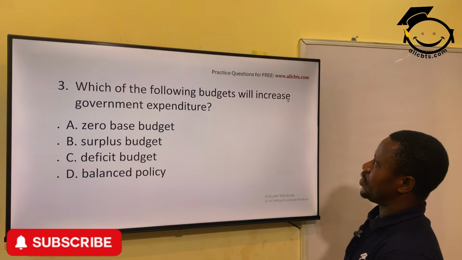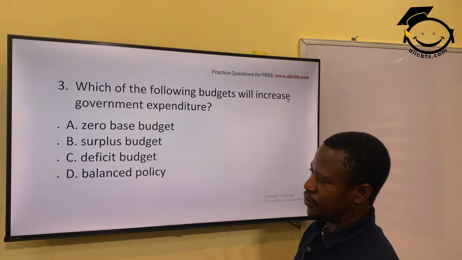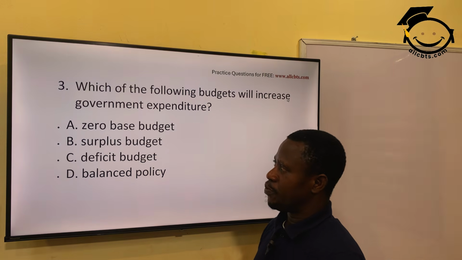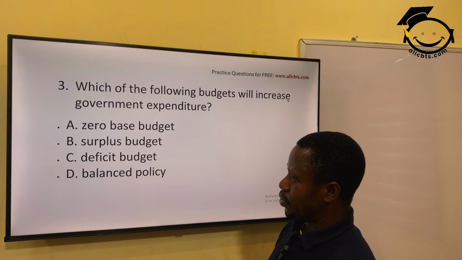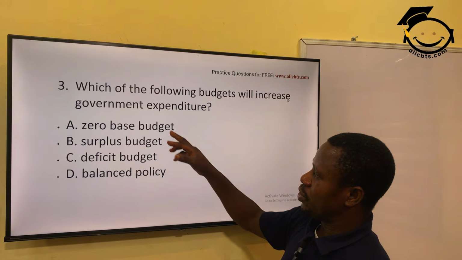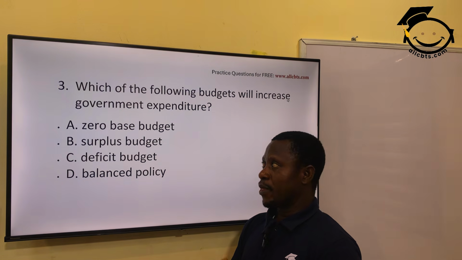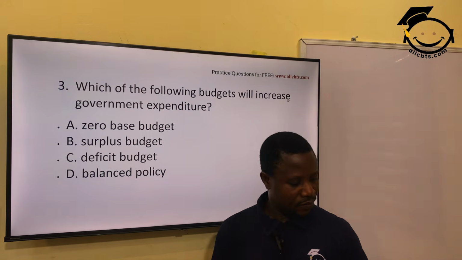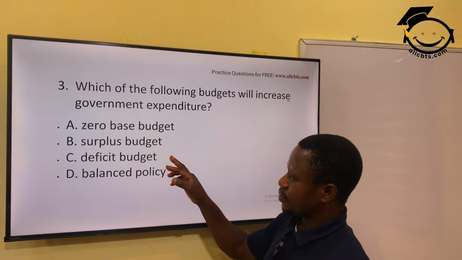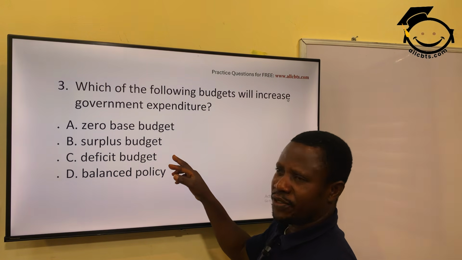Which of the following budget will increase government expenditure? Zero-based budget, surplus budget, deficit budget, balanced budget. We have deficit budget, which means the government is spending more than what it's receiving.